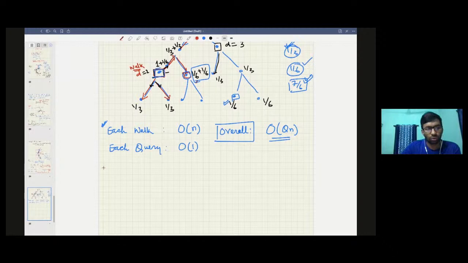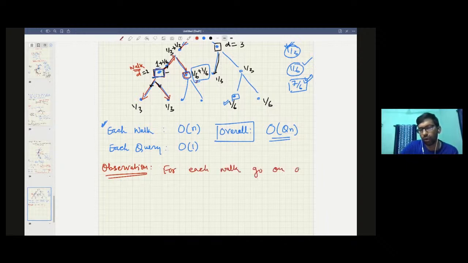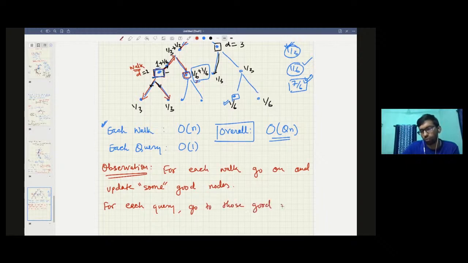So the middle ground, the observation or the solution, is: for each walk, go on and update some good nodes, and for each query, go to those good nodes intelligently and find the answer.